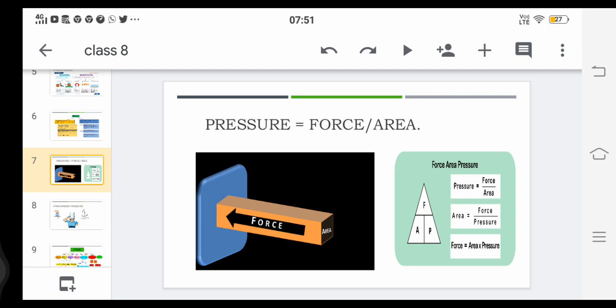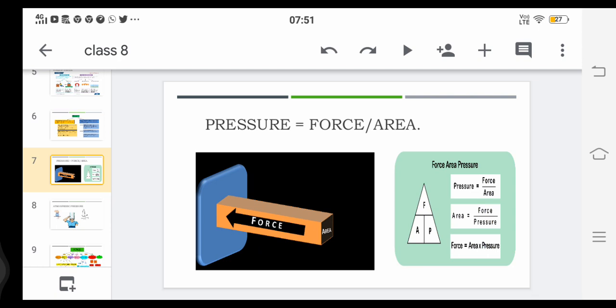Place four to five boxes one beside the other, fill some sand in them and place them on the table. You can observe there will not be any change in the table surface. Now the same boxes, you keep them vertically one above the other, and you can see the depression on the surface of the table. This shows that there is a relation between force and pressure, that is, the impact of pressure depends on the area of contact on the particular surface.